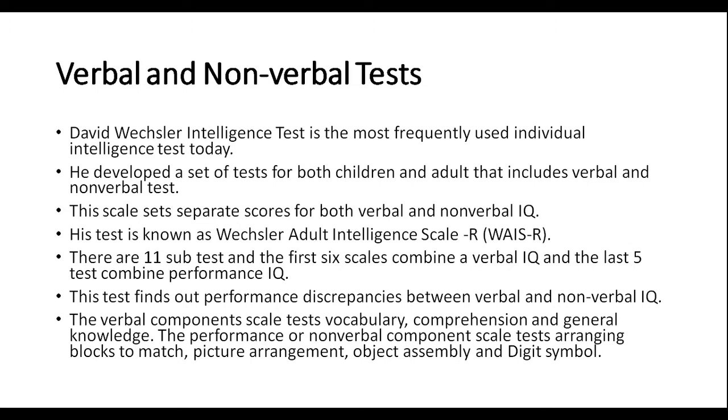There are 11 subtests; the first 6 scales combine into a verbal IQ and the last 5 tests combine into a performance IQ. This test finds performance discrepancies between verbal and non-verbal IQ. The verbal component scale tests vocabulary, comprehension, and general knowledge. The performance or non-verbal component scale tests arranging blocks to match pictures, picture arrangement, object assembly, and digit symbol.